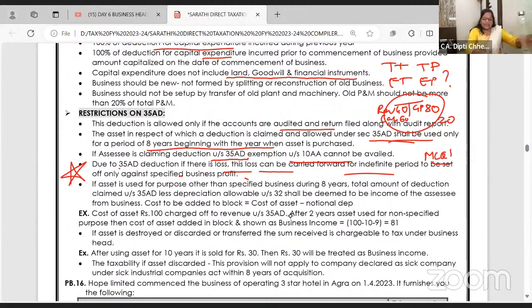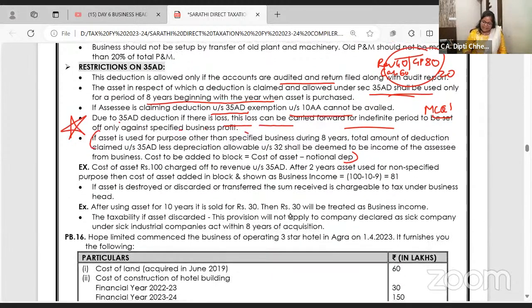1 minute. Some of you may be thinking, ma'am, what are you teaching? This part not clear, no problem. See the example. Cost of the asset is 100, charged off to P&L. 100 rupees पूरा capital expenditure 35 AD में डाल दी. After 2 years, the cost of the asset is added back and it is shown as business income. समझ में आ रहा है?